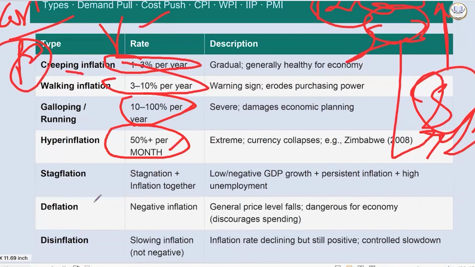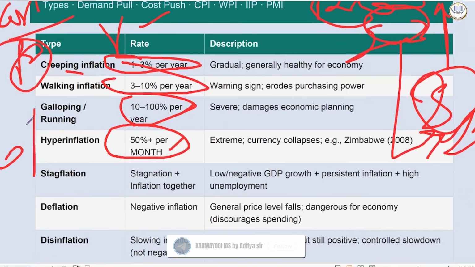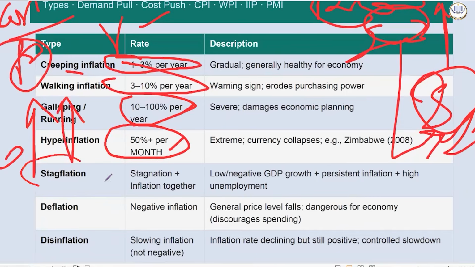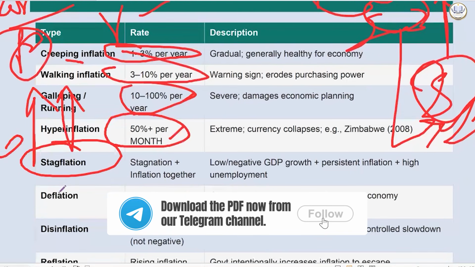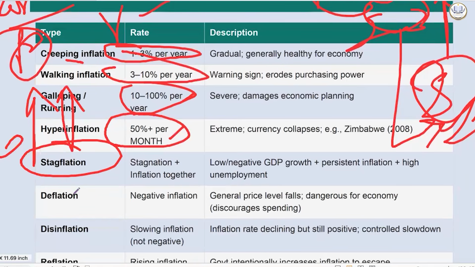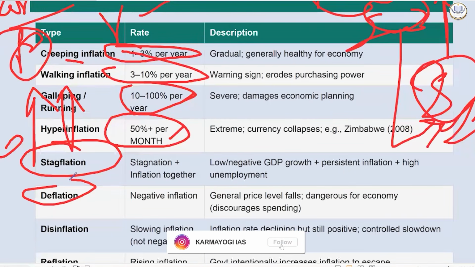Stagflation is when there is a low or negative GDP growth rate, but inflation is high and unemployment is also high. This is what causes stagflation. Then we have deflation. That is negative inflation. Prices of goods and services are falling. This is dangerous for the economy.